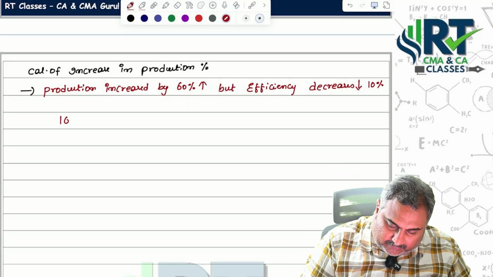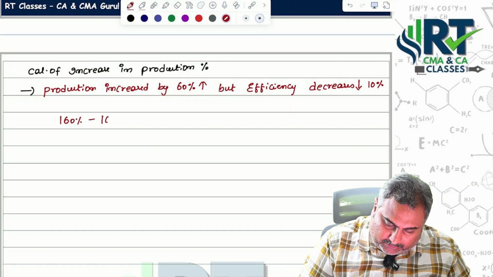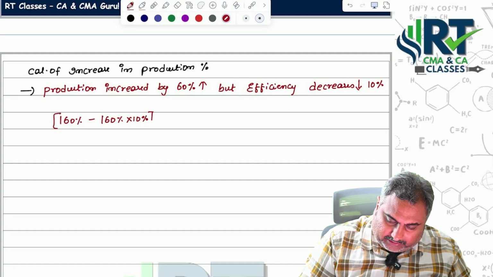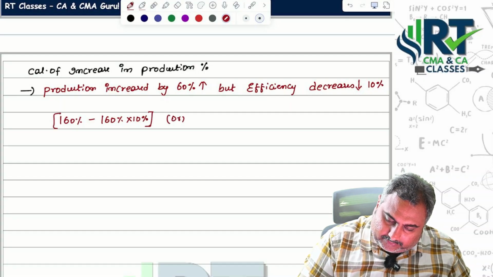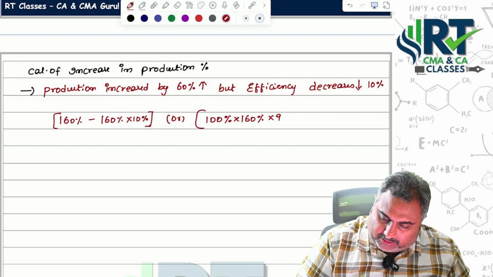That's the reason 160% minus 160% into 10%. We can do it like this. Or 100% present into 160%, because production increases, but efficiency is into 90%.